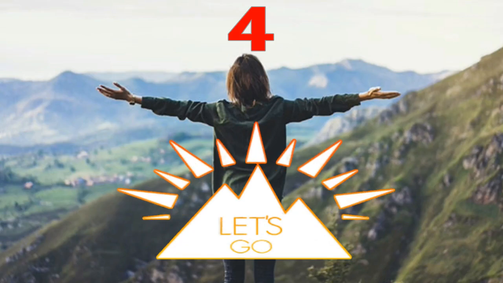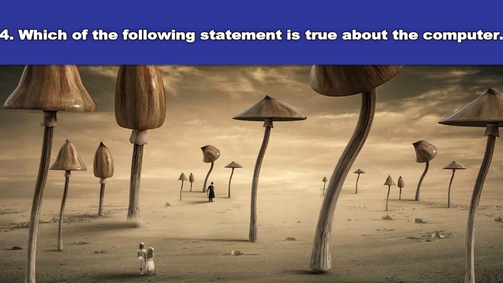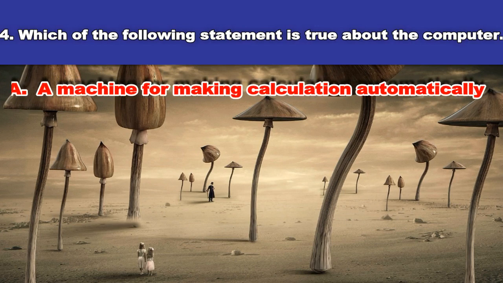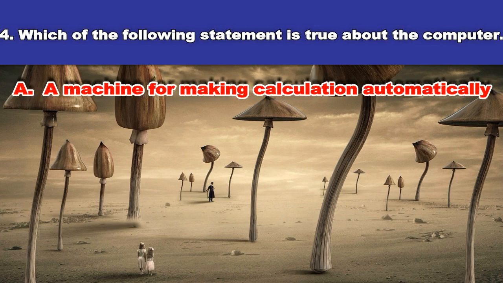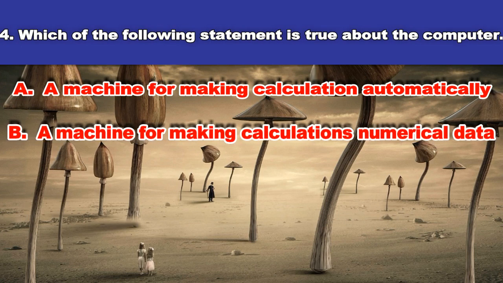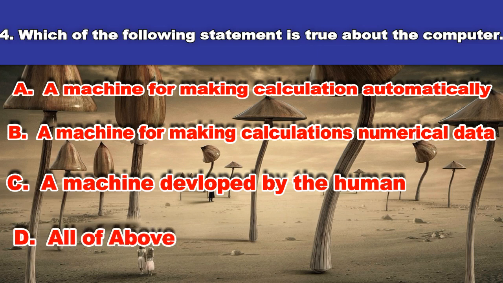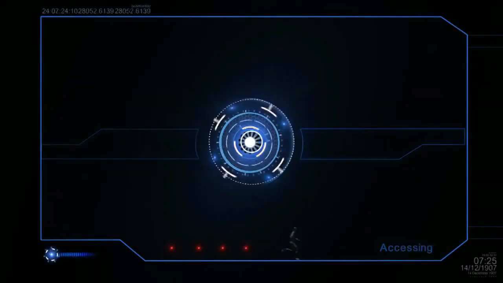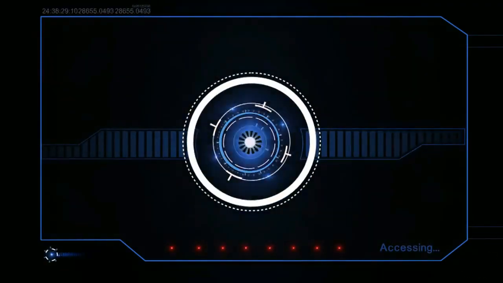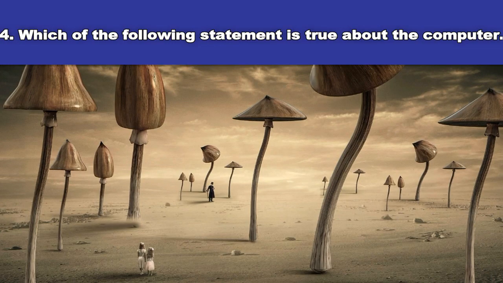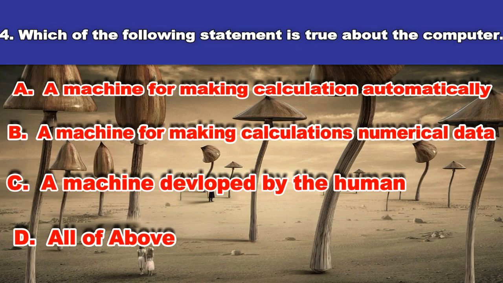Fourth question. Which of the following statements is true about the computer? A. A machine for making calculations automatically. B. A machine for making calculations on numerical data. C. A machine developed by the human. D. All of above. And the answer is all of above.